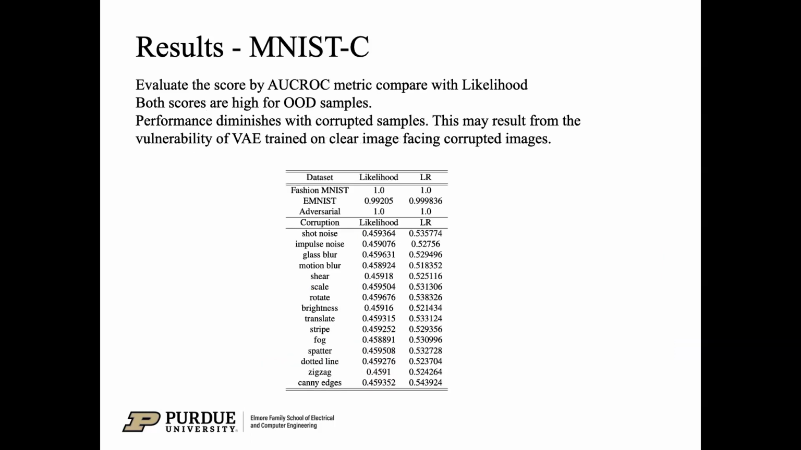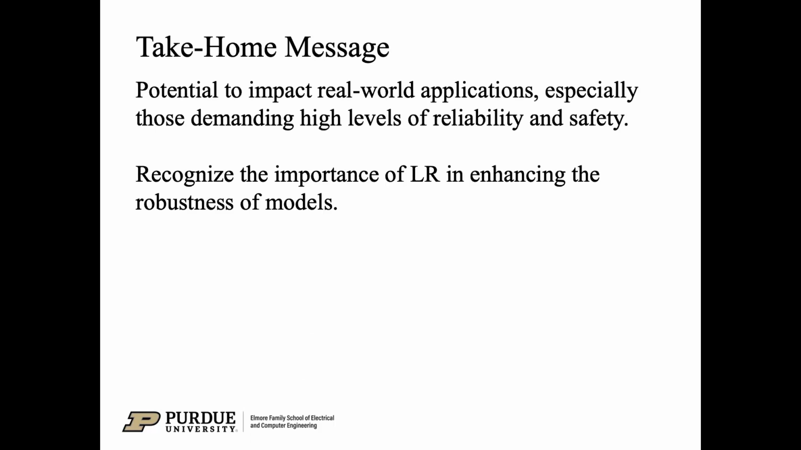We also evaluate the likelihood regret score using the AUC-ROC metric, which is a well-known metric for out-of-distribution tasks. We compared likelihood regret and likelihood, which is also used for OOD tests. The table shows the AUC-ROC computed by the VAE trained on MNIST. The AUC-ROC for both scores is high for OOD samples. However, their performance diminishes with corrupted samples. This may result from the vulnerability of a VAE trained on clean images when facing corrupted images.